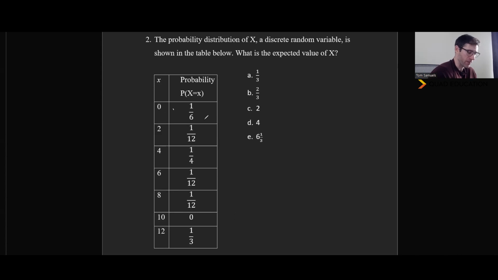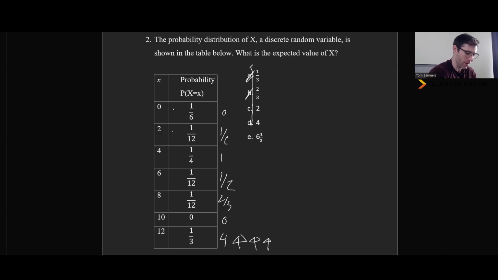So we look here, 0 times a sixth is nothing. 2 times a 1/12 is a sixth. And then 4 times a quarter is 1. So we've got 1/6 already. So we can go ahead and get rid of these two because those are less than what we already have as a total expected value. And then 6 times a half, so 6 times 1/2 is 3. And then 8 times a 12th is 2/3. And then we got a 0 here. And then we have 12 times a third, which is 4. So already we're above 4 for our expected value, and maybe you're laughing as well because we're basically done now.